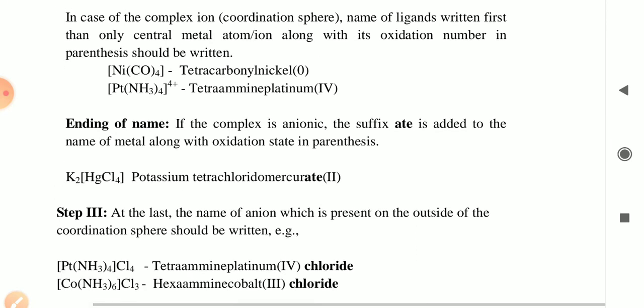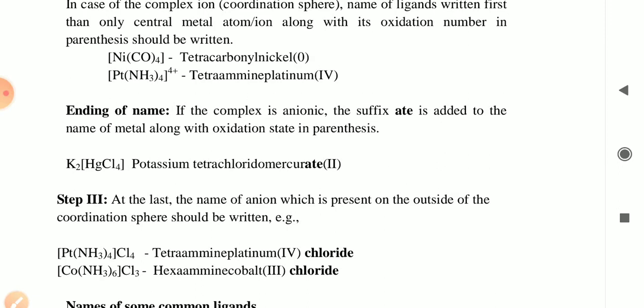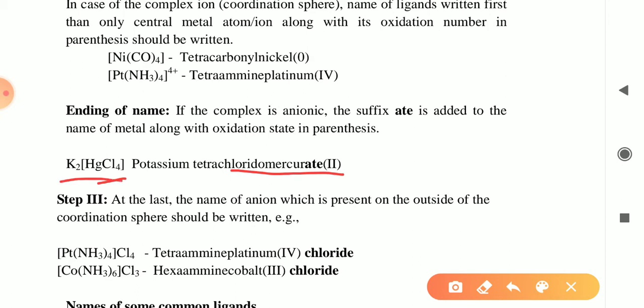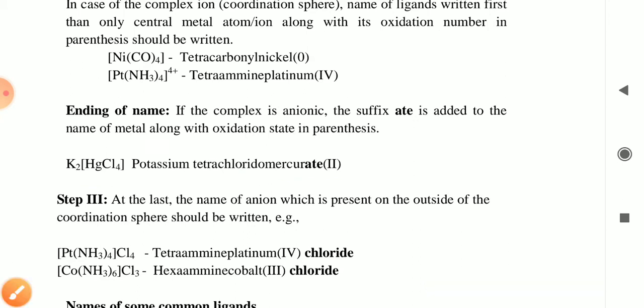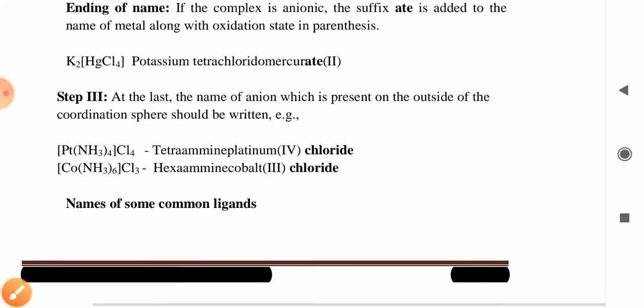For potassium tetrachloromercurate, here the ligand is negative, so the ate ending is used. So the compound name is potassium tetrachloromercurate(II).